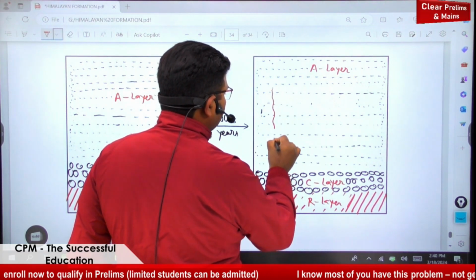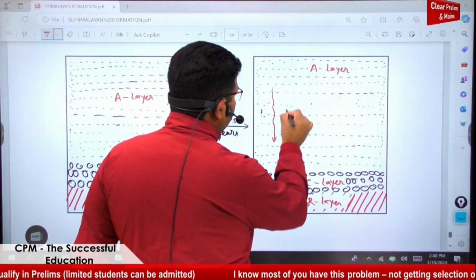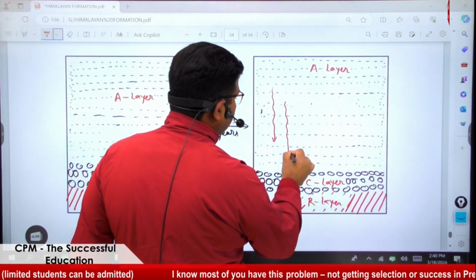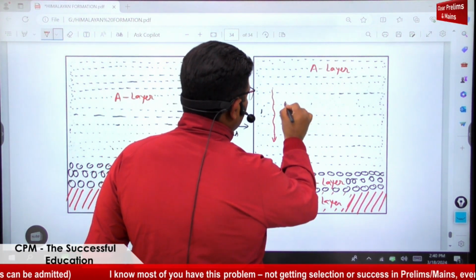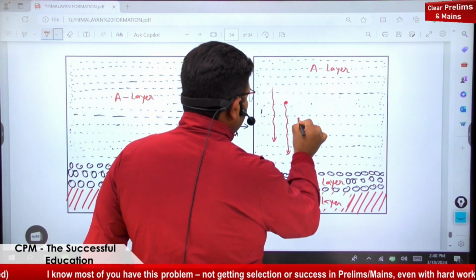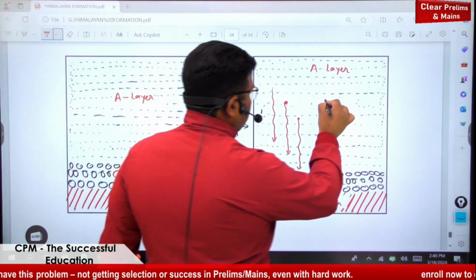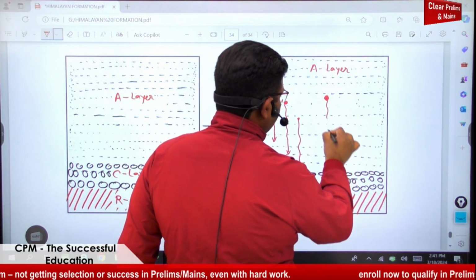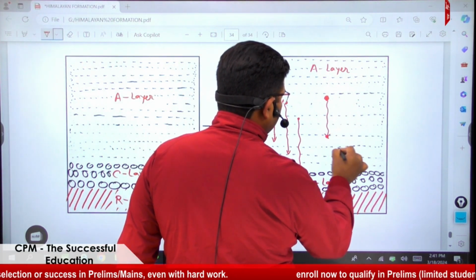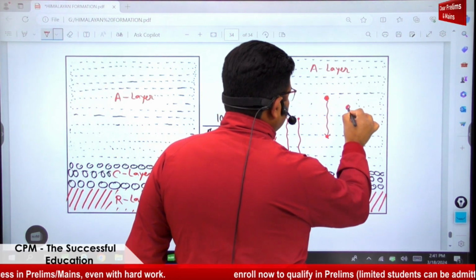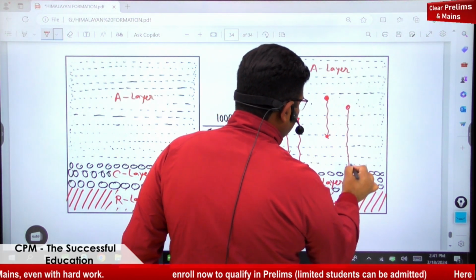Some heavy minerals and organic nutrients start moving downward and start depositing. So heavy minerals, under the pull of gravity, start moving and depositing.